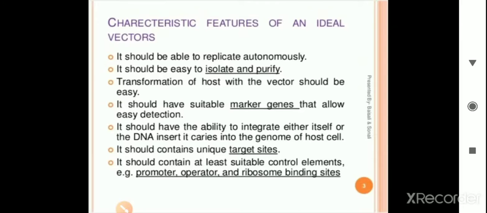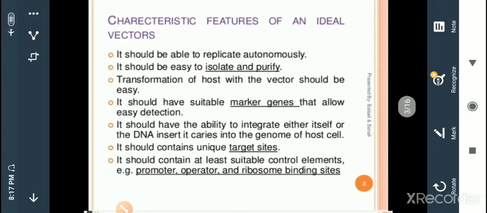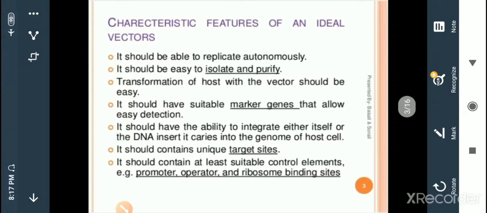Now, after the definition, we are going to discuss the characteristics, the basic characteristics of an ideal vector. How does an ideal vector have to be? First, it should be able to replicate autonomously. It has self-replication capacity: when we insert it into an individual, it replicates depending on itself only, with no need of any other material. A plasmid, for example, replicates autonomously.